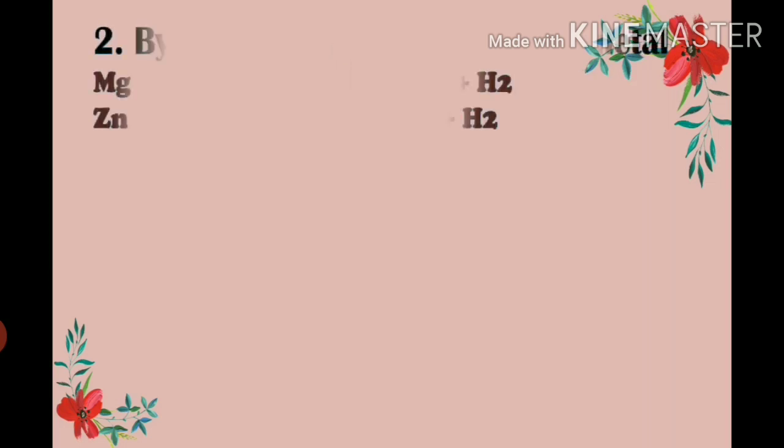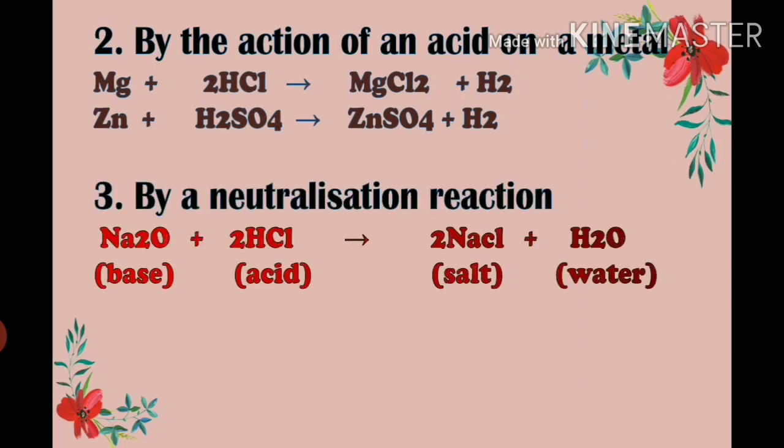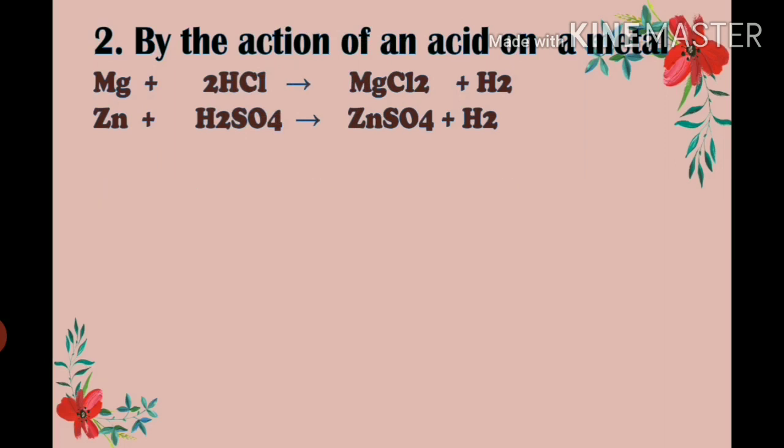Second, salts are formed by the action of an acid on a metal. First of all, take the example of magnesium. Magnesium is a metal. When magnesium reacts with hydrochloric acid, here HCl is hydrochloric acid, it gives magnesium chloride and evolves hydrogen.